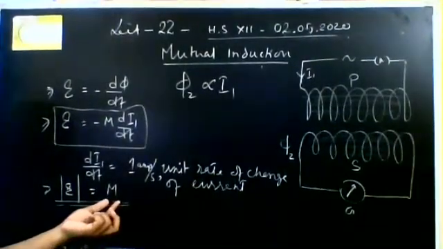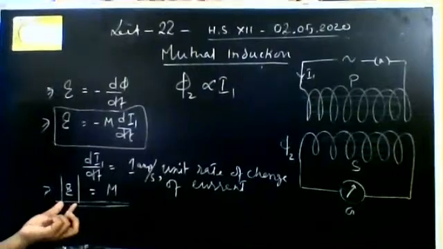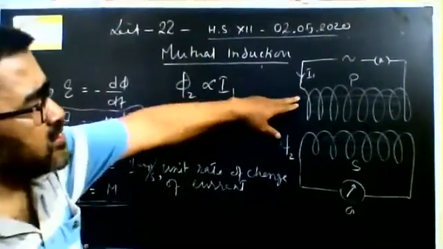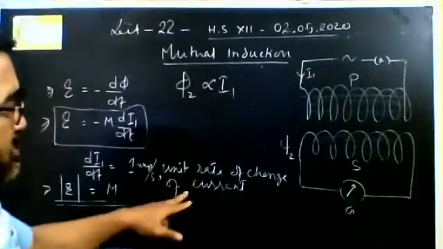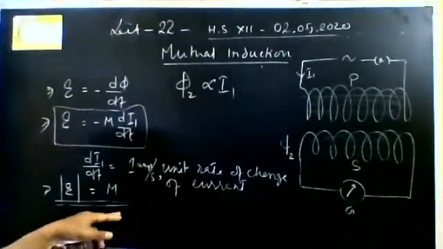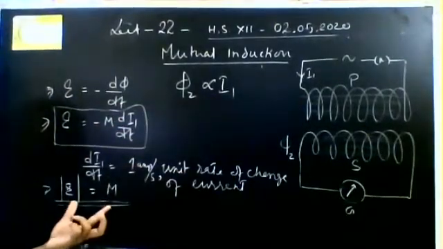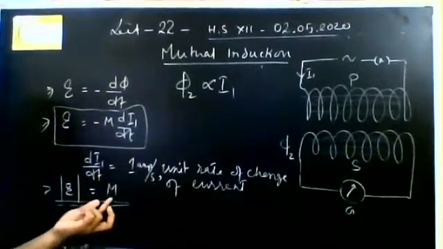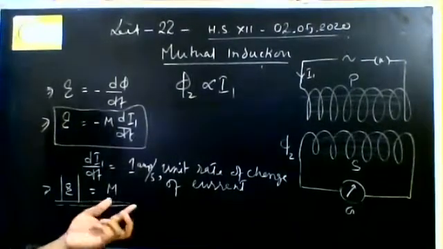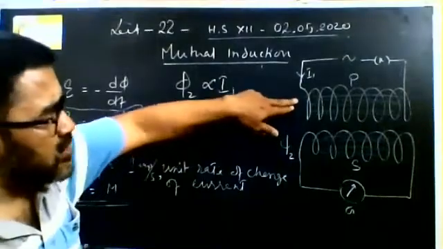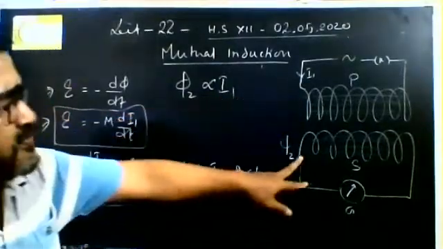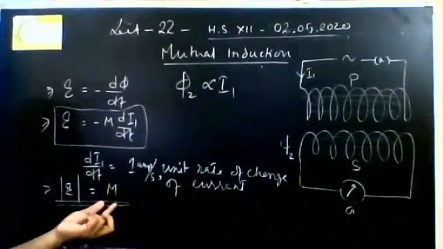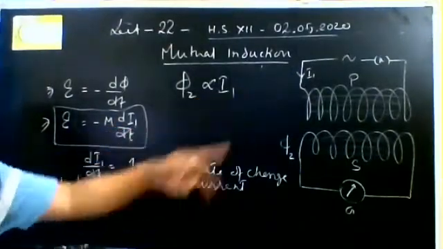So mutual inductance is equal to the magnitude of EMF when the current in the first coil changes at unit rate. So from this relation also you can define M. When current changes at unit rate, the EMF induced in the second coil is equal to the mutual inductance of the two coils.